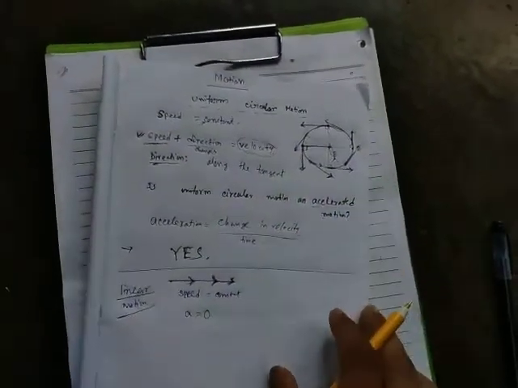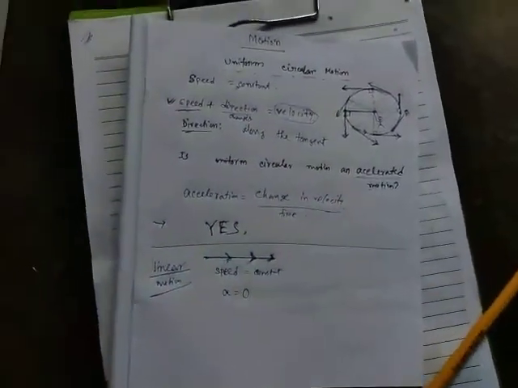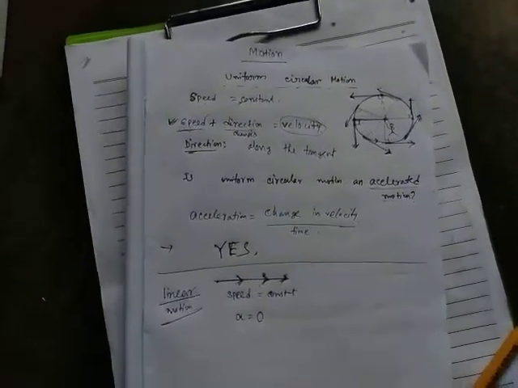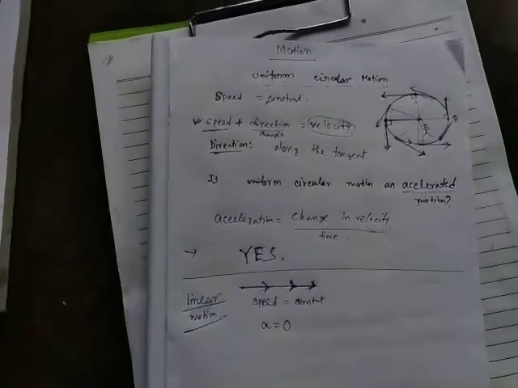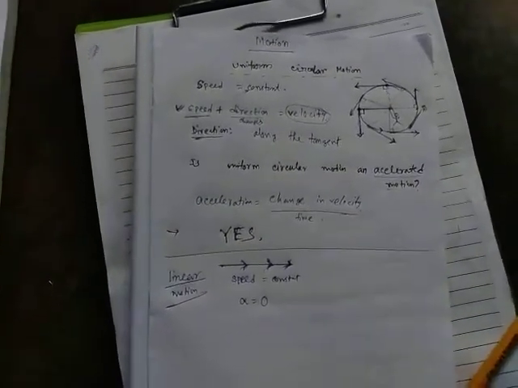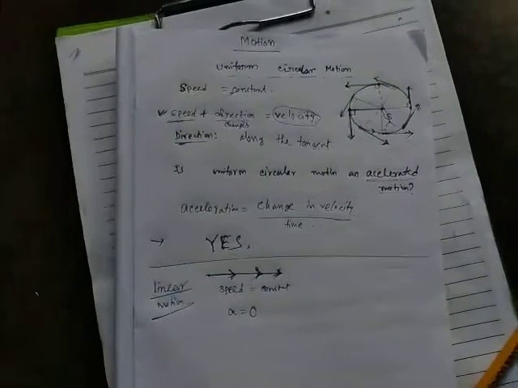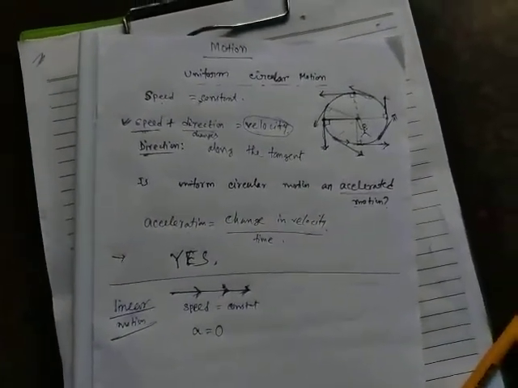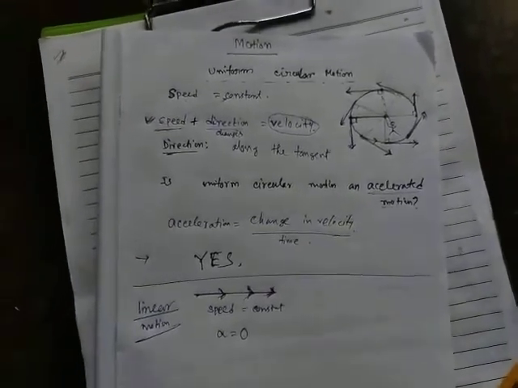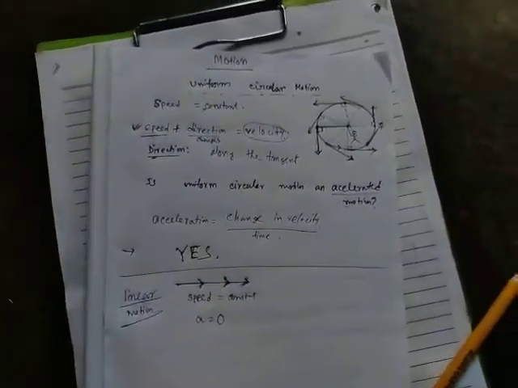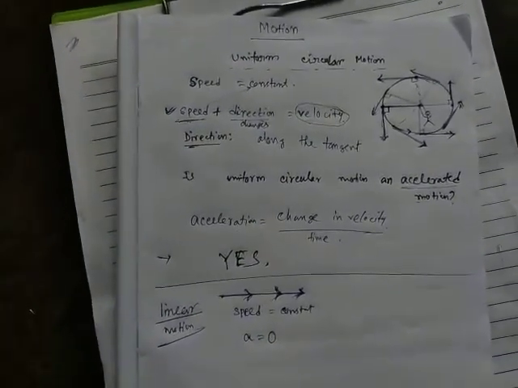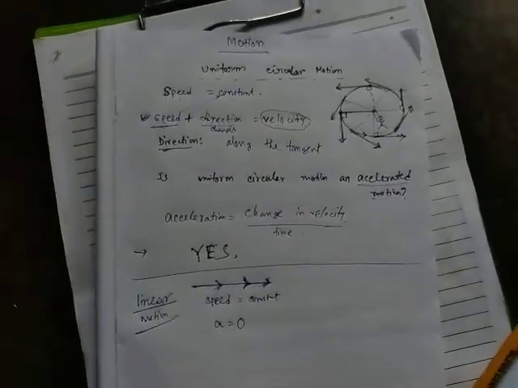But for uniform circular motion, as the direction changes continuously, the velocity changes and there is an acceleration of the body, though the speed is constant. This type of question also comes in examinations. Is it possible that though the speed is constant, the object has an acceleration? The answer is yes. For uniform circular motion, speed is constant, but due to the change in direction, there is an acceleration. Okay, so the chapter is finished.